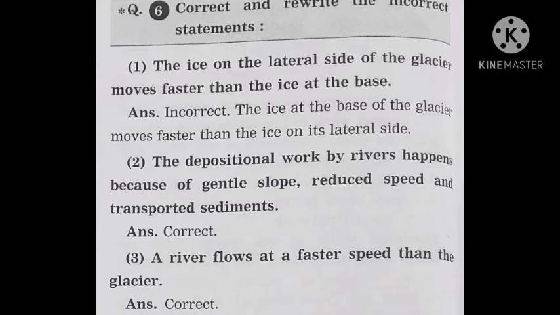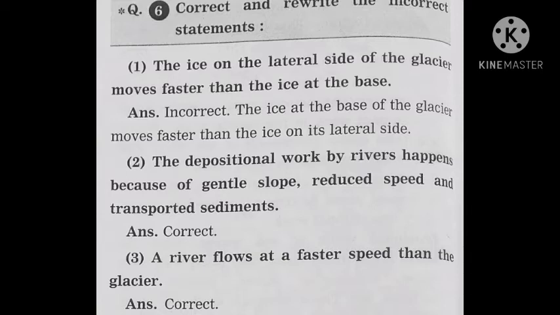Next, correct and rewrite the incorrect statements. First, the ice on the lateral side of the glacier moves faster than the ice at the base. Incorrect. The ice at the base of the glacier moves faster than the ice on its lateral side. Next, the depositional work by river happens because of gentle slope, reduced speed and transported sediments.